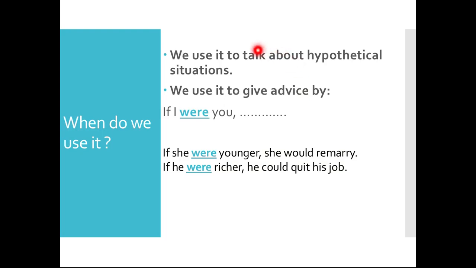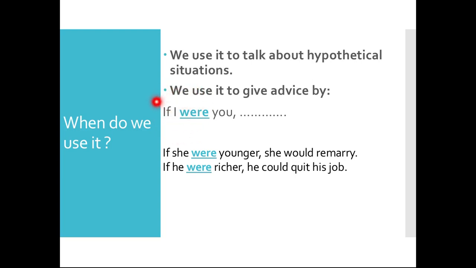So we said that we use this kind of sentences with hypothetical situations, or actually, number 2, we could use this kind of sentences when we are giving advice to someone. Whenever you are in trouble, your friend would say something like, if I were you, I would listen to my parents, right? So what do you notice in here? We always use were, okay, after the pronoun.